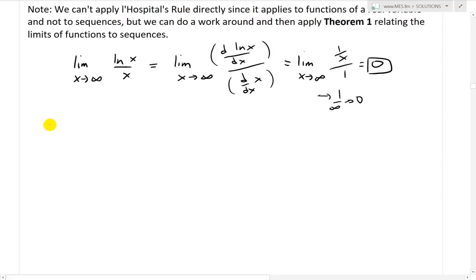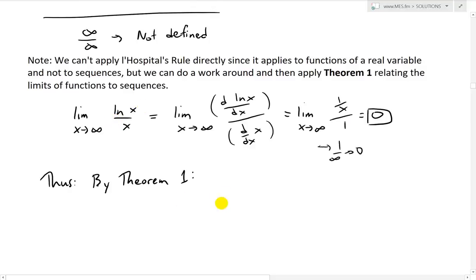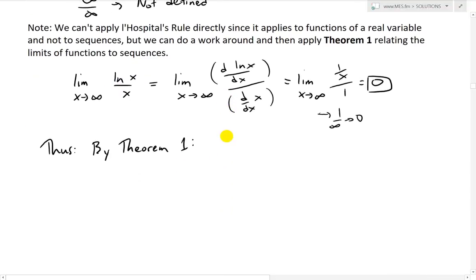Thus by Theorem 1, what we end up having is that a function can be converted into a sequence, and the limits are the same.